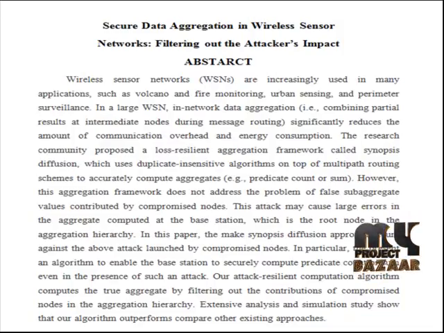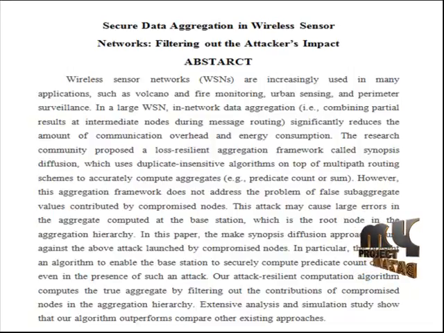Secure data aggregation in wireless sensor networks, filtering out the attacker's impact. Let's discuss this project. Secure data aggregation in wireless sensor networks, filtering out the attacker's impact. Abstract: let's discuss the abstract.